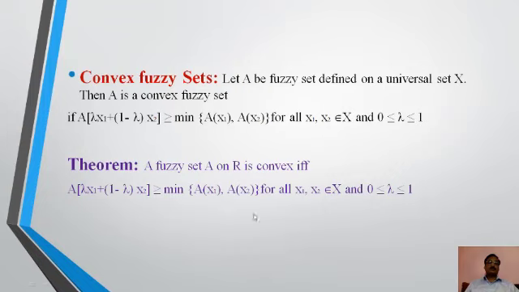So, it gives an important theorem. A fuzzy set A of R is convex if this expression holds. The next PPT will give the information about the convex fuzzy set and its operations, their proofs and much more about the topic. Thank you.